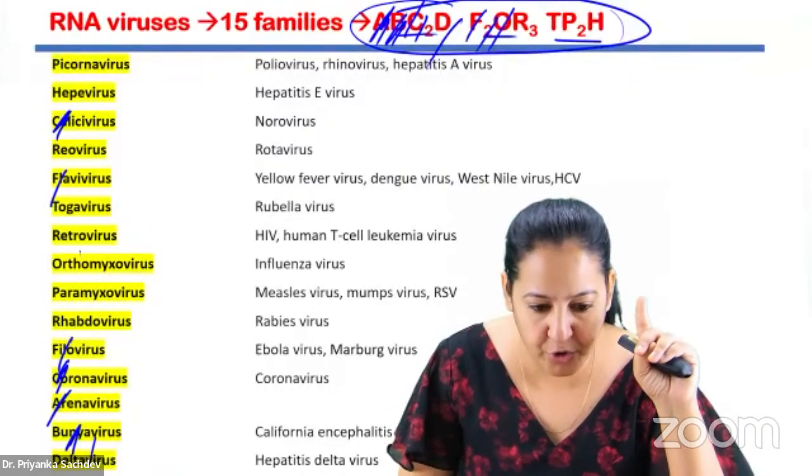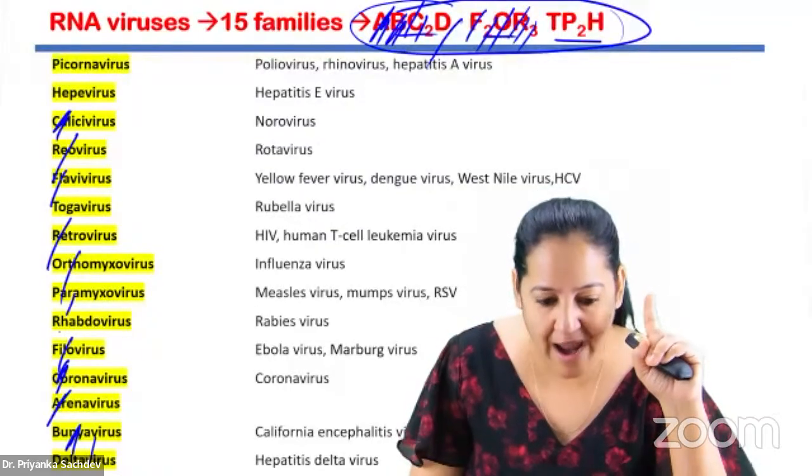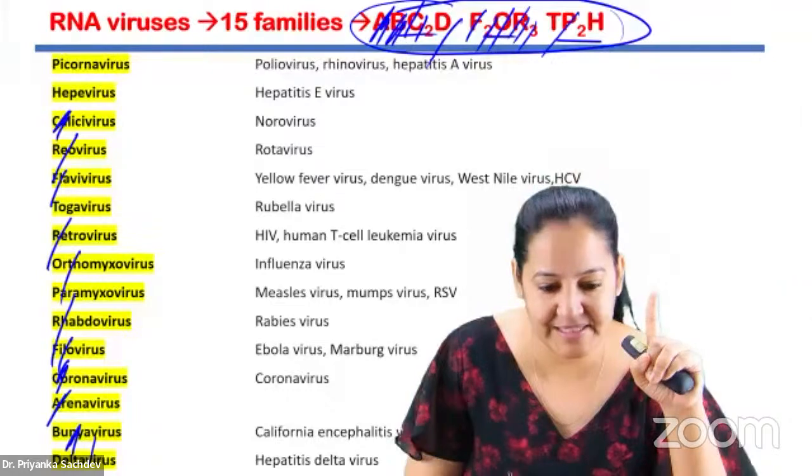So A for arena, B for bunya, the 2C are calci and corona. D for delta. The 2F are philo and flavi. O is orthomyxo. Triple R, all 3 R are important: rio, retro and rhabdo. T is toga. You can see T is toga virus. Where is toga? This one.